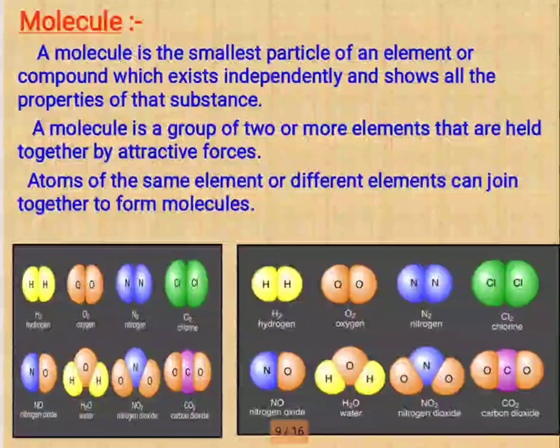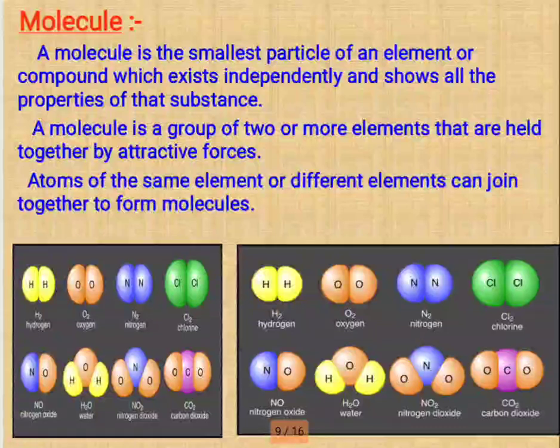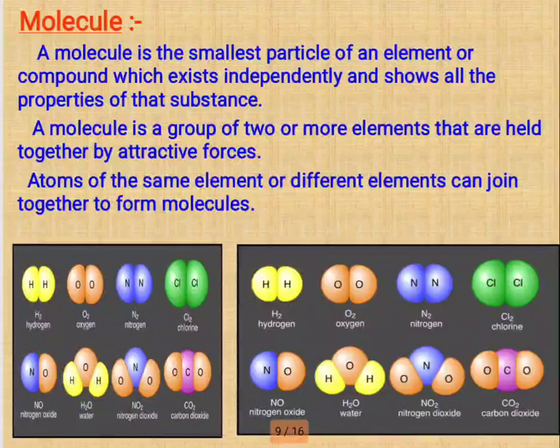Next, what is a molecule? A molecule is the smallest particle of a substance that can exist independently. A molecule is a group of two or more atoms that are held together by attractive force, or we can say atoms of the same element or different elements can join together to form molecules. For example, O2 means oxygen, N2 is nitrogen, H2O is water, CO2 is carbon dioxide. Here you can see both examples and remember them.